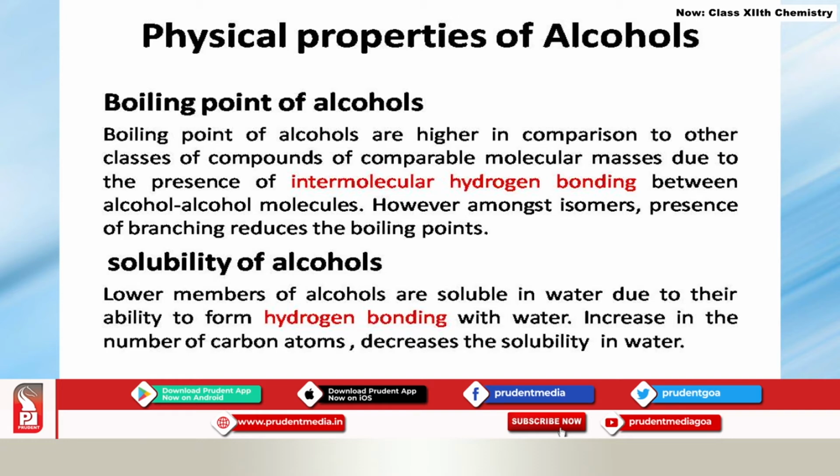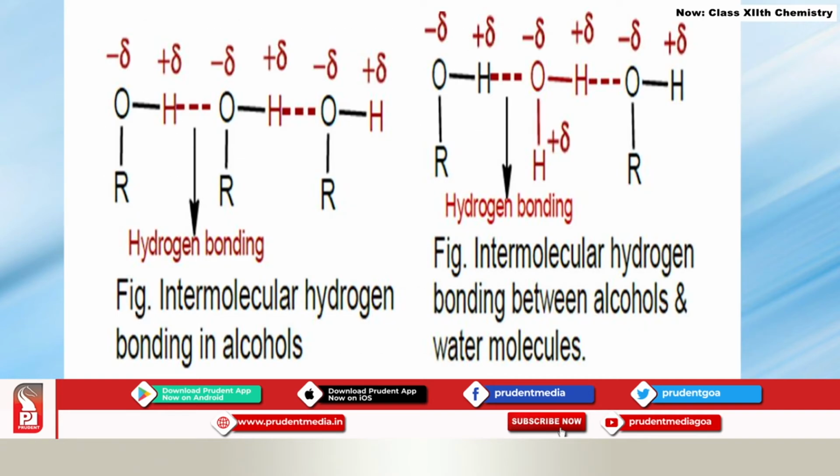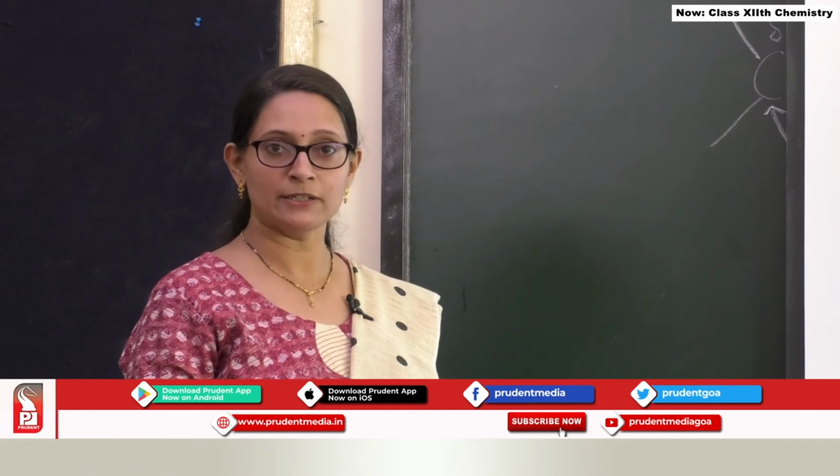Similarly, solubility of alcohols in water is also due to intermolecular hydrogen bonding of alcohols with water molecules. So in this particular picture we can see that there is intermolecular hydrogen bonding between one alcohol molecule and another alcohol molecule. This makes their boiling point quite high. In this particular picture there is intermolecular hydrogen bonding between alcohol and water molecule, which is responsible for the solubility of alcohols in water.